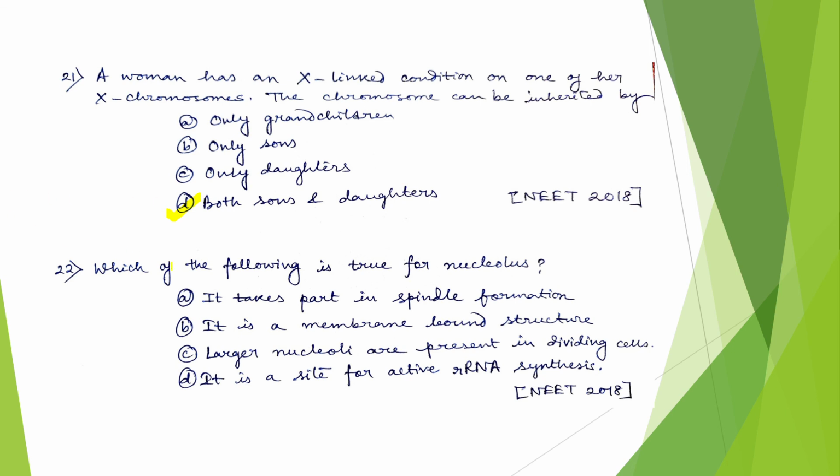Which of the following is true for nucleolus? It takes part in spindle formation. No. It is a membrane bound structure. No. Larger nuclei are present in dividing cells. No. It is a site for active rRNA synthesis. Yes, the correct answer is option D.